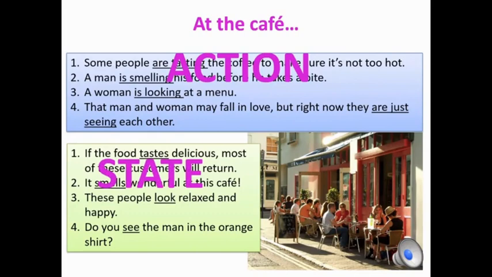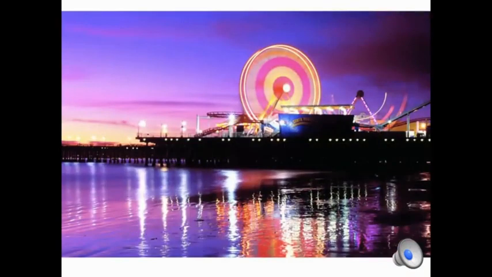You know it. These ones are stative verbs. That's why, even though we are talking about right now, we are not using the present progressive tense. Okay, here are a few more examples of stative verbs used correctly. Think about how you would answer these questions.